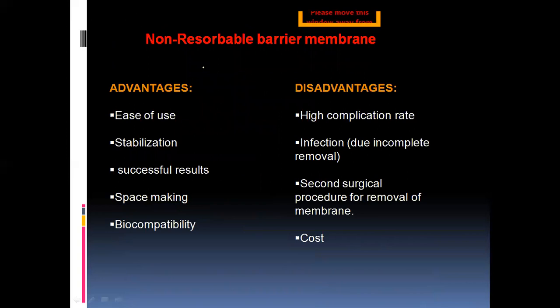Now we have to remember the advantages and disadvantages of the non-resorbable membranes. As we know, they are easy to use, can be stabilized, and space making is good, because they are tough, thick enough, and have good elastic properties. Coming to the disadvantages, the complication rate is high, infection is more likely, and a second surgical procedure is required, because it's non-resorbable.